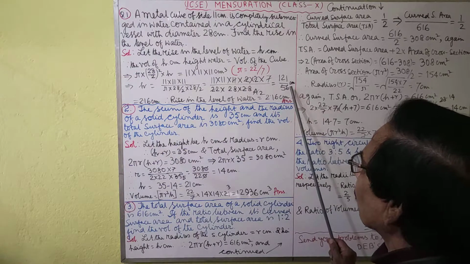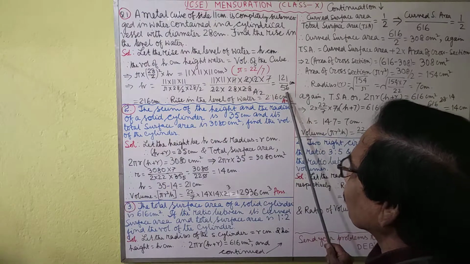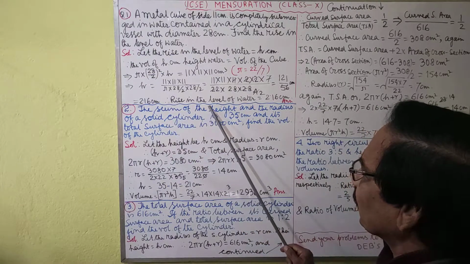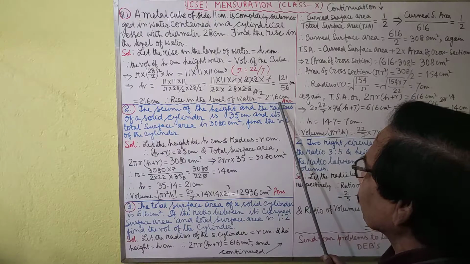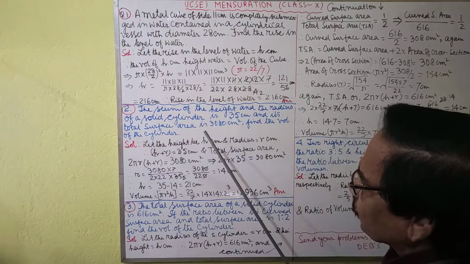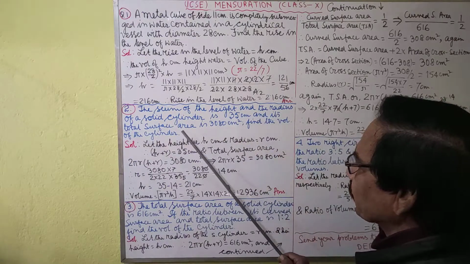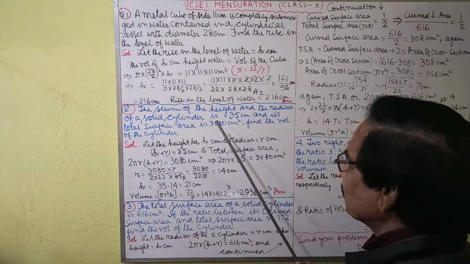Therefore, 121 by 56 centimeter equals 2.16 centimeter. Therefore, the rise in the level of water will be 2.16 centimeter. This is the answer. Next question: the sum of the height and the radius of a solid cylinder is 35